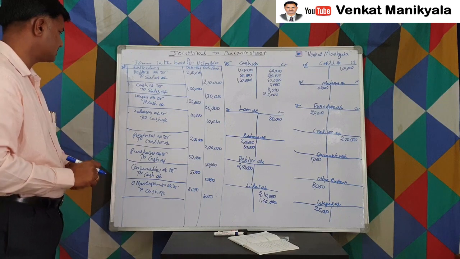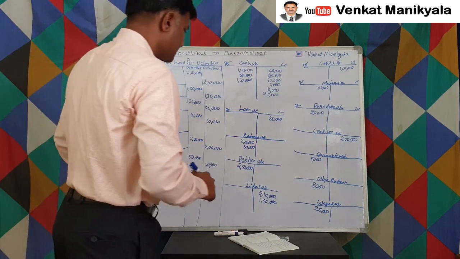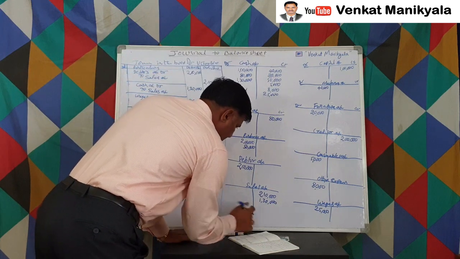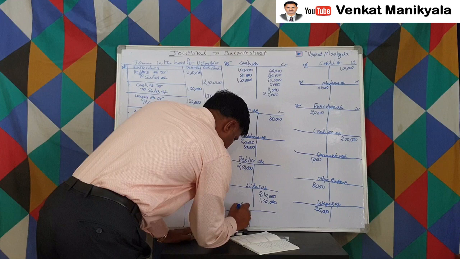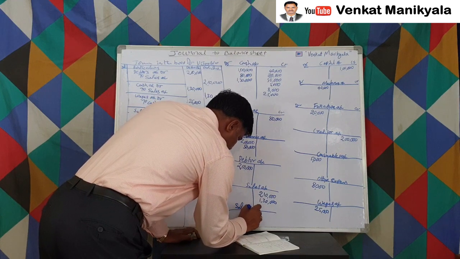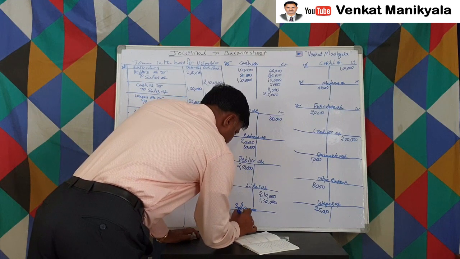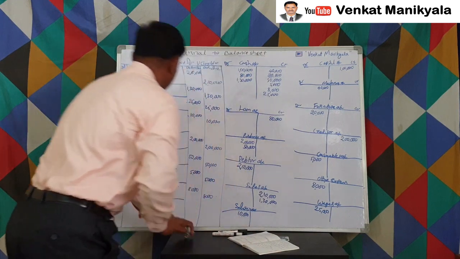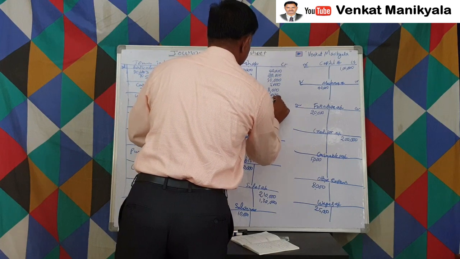And salaries we incurred, 10,000 rupees. The salaries account is to be maintained. That is, 10,000 is to be debited, and the cash account is to be credited with 10,000 rupees.